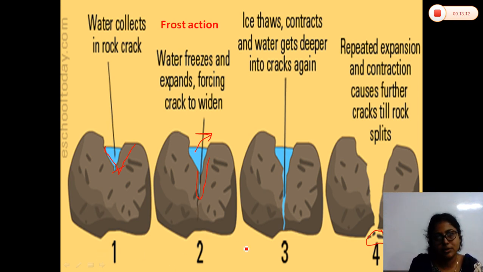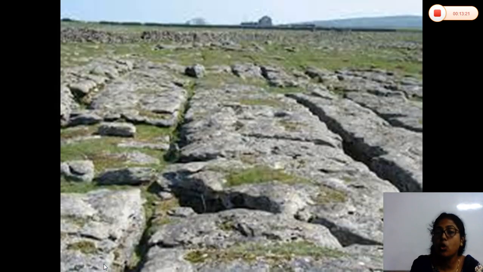I hope you understood this. So, this is called frost action. This is also another physical weathering process. So, through the physical weathering process, there will be no change in the chemical characteristics of the rock. Clear? Only the rocks will be breaking down into smaller pieces.